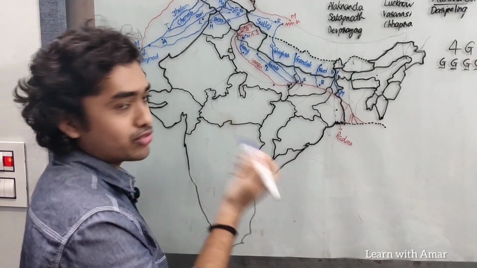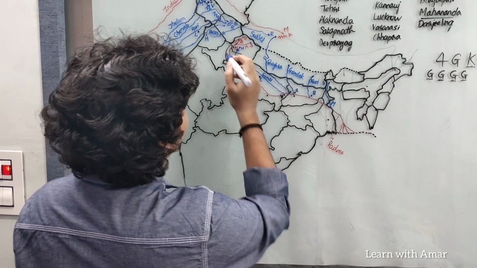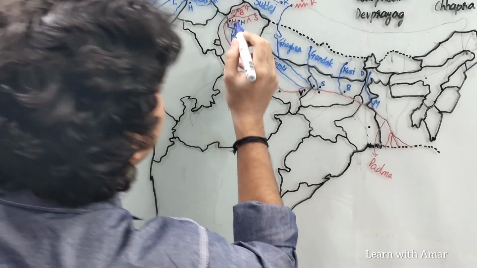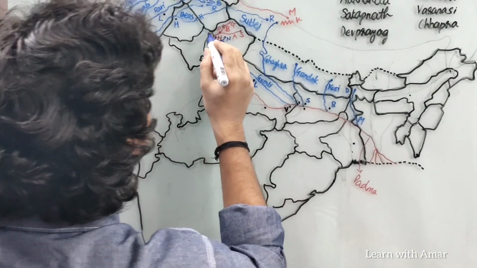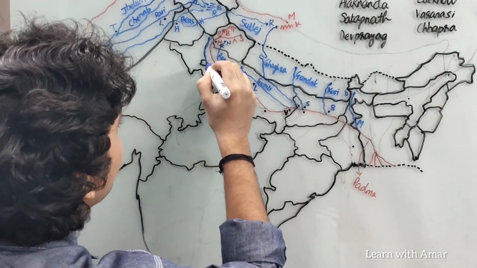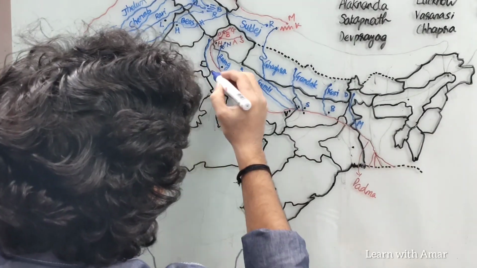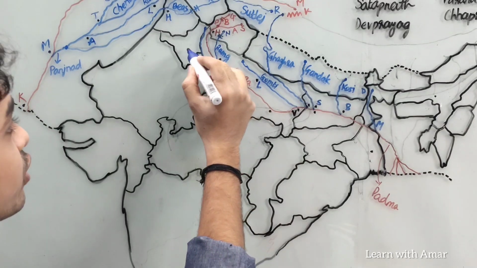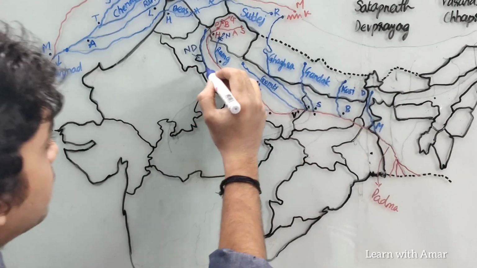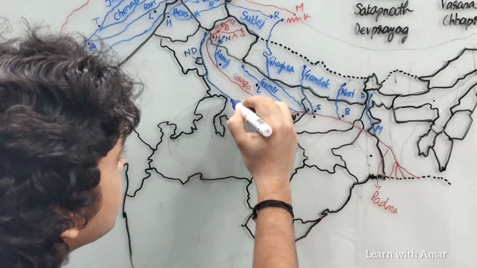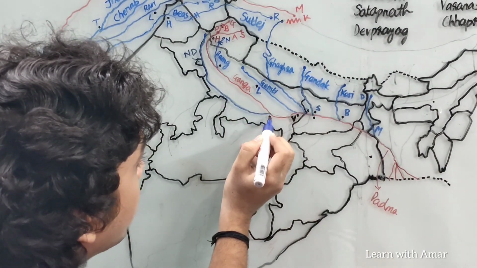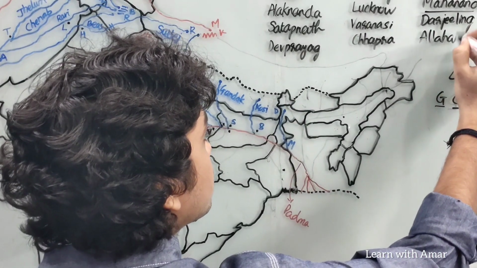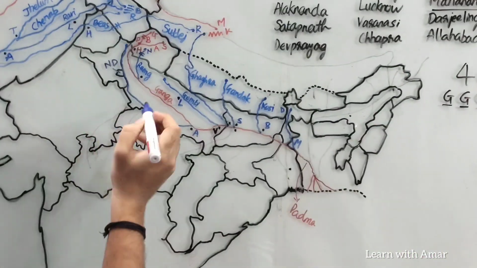We begin with one of the most famous tributaries of Ganga, one of the major rivers in India, Yamuna. Okay, it begins here. Here, is it here? I think it's here. Flows parallel to, flows as a border between Haryana and Uttar Pradesh. Also, the capital city of India, New Delhi, lies on the banks of Yamuna. In Uttar Pradesh, it flows and joins at Allahabad. This is Allahabad. So what is this? This is Yamuna.